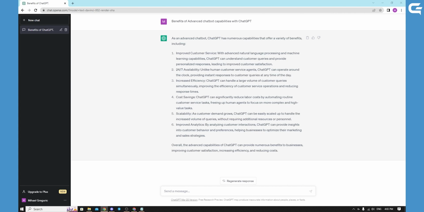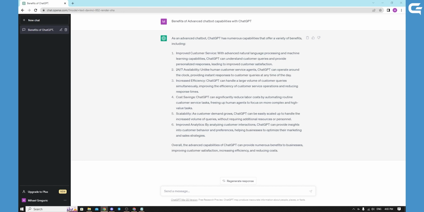Machine learning is another advanced capability that ChatGPT offers. With machine learning, chatbots can learn and improve their responses over time based on user interaction. This means that the chatbot can become more intelligent and accurate with each conversation.